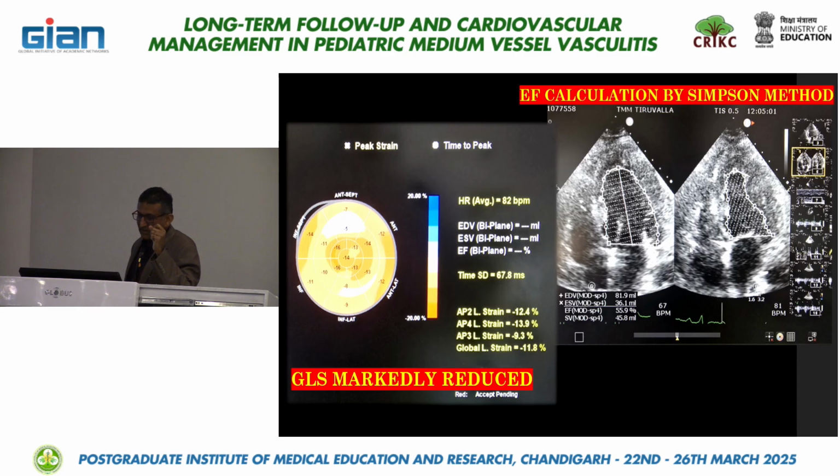In this case, this is the Simpson method I showed. You take a dual picture, one in the diastolic period and one in the systolic period. You simply trace it and you get the EF. EF here is 55% and the strain is much reduced. Average global strain became minus 11. So global strain is highly sensitive and we can pick up early myocardial change.